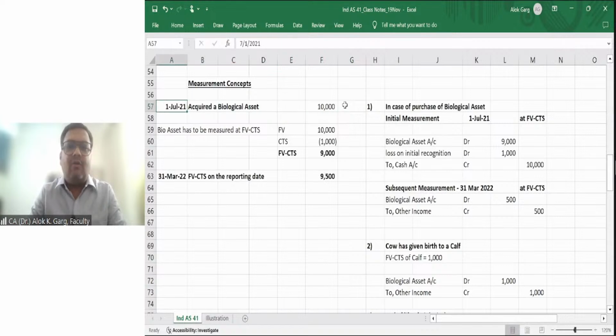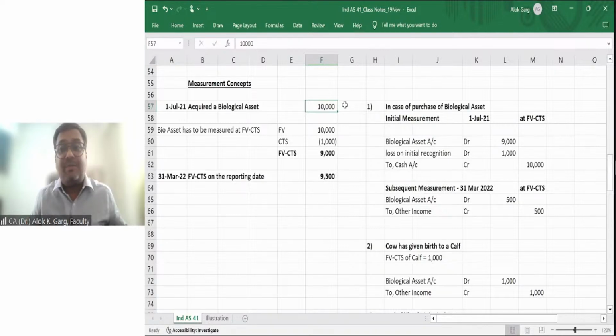For example, on 1st July 2021, a company has acquired a biological asset. A company has purchased a cow for rupees 10,000, right? So what is the accounting entry when the company purchases a cow? Biological asset account debit, to bank account or cash account, right? But the point is, the cost is rupees 10,000.